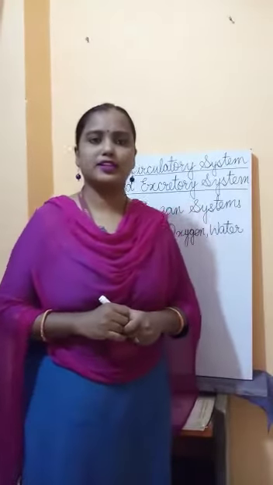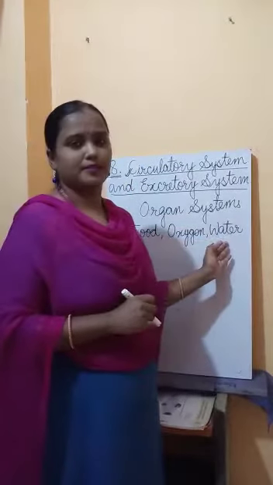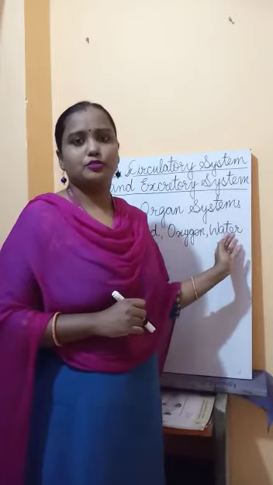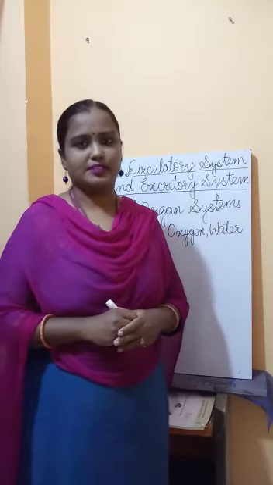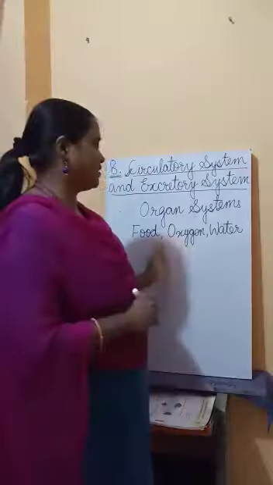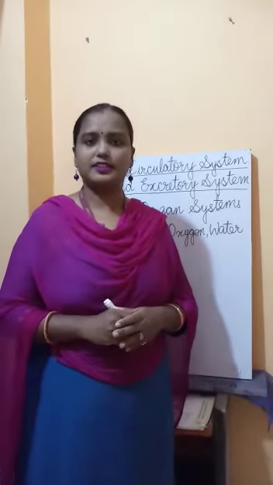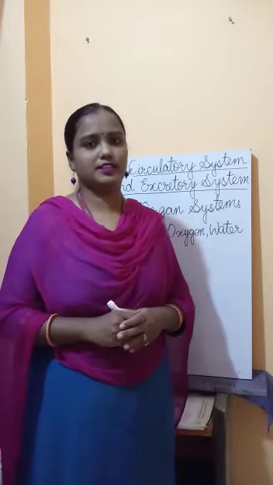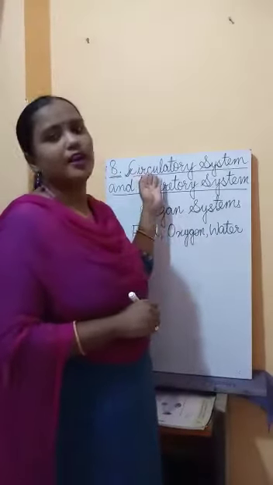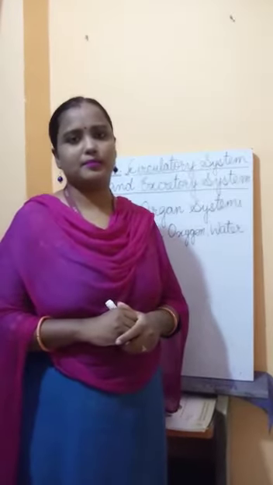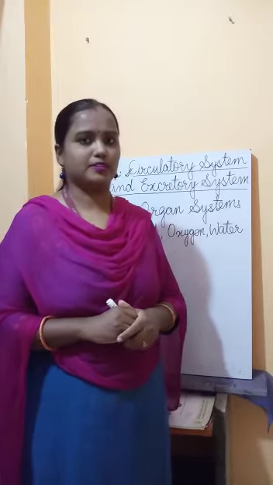Each part of our body needs to have sufficient amount of all these 3 things to grow properly and repair the damaged parts. So how will all these 3 things reach to each part of our body? So this task of reaching these 3 things to each part of our body is done by the circulatory system with the help of other organs present inside our body, about which we will study later in this chapter.